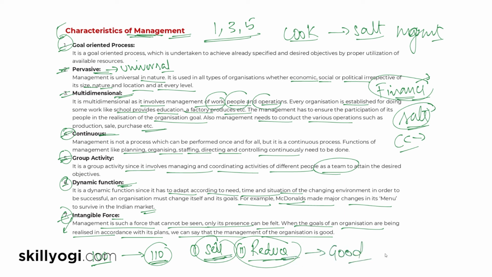So this is how you can understand what is management and what are the characteristics of management. What you need to remember are these keywords, these 8 points, and after that you can explain the points. When you understand the concept, it becomes much easier for you. Explain it in very simple words. If it's a 3 marks question, you can mention 3 points. If it's a 6 marks question or 5 marks question, try to mention all of them. If it's a 1 mark question, you can just mention the heading: goal oriented, pervasive, or universal, or multidimensional, and group activity, and that will be fine.